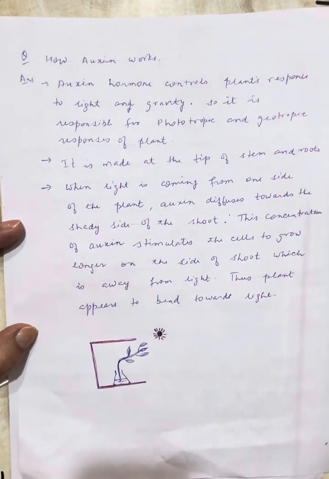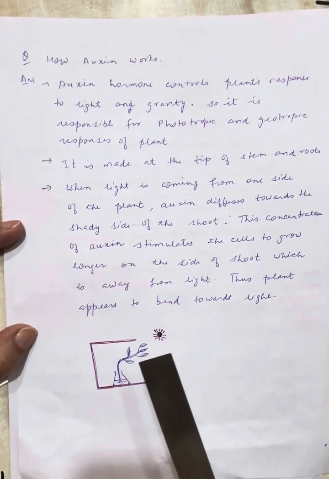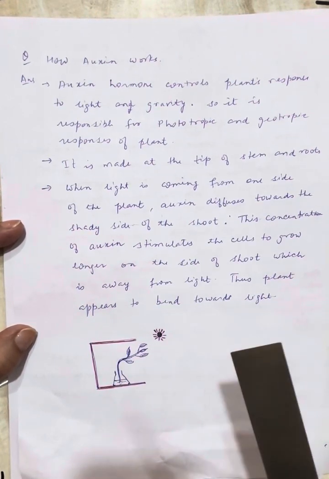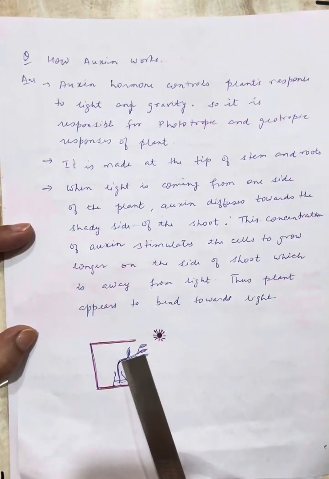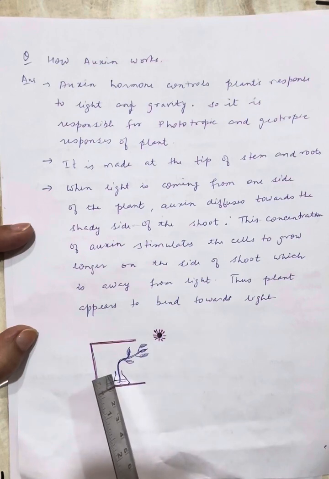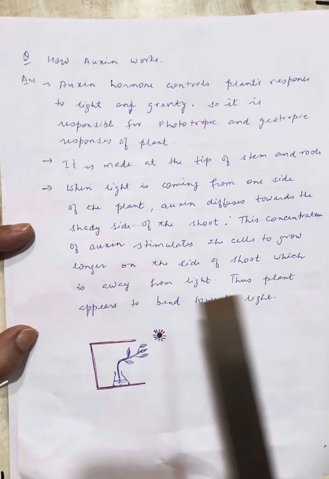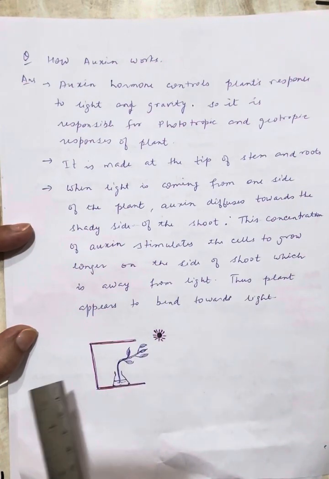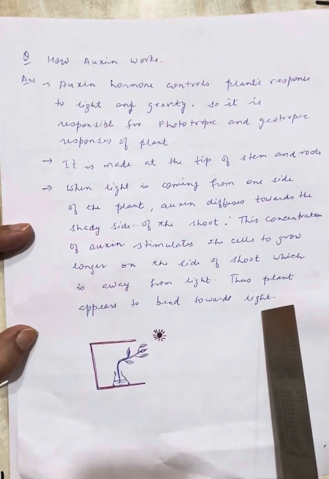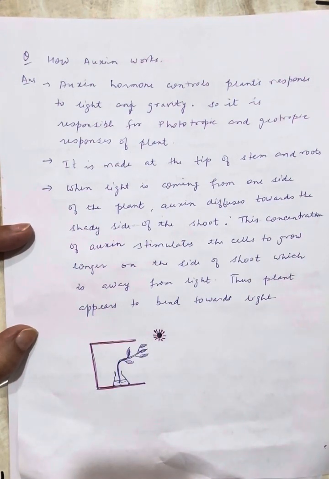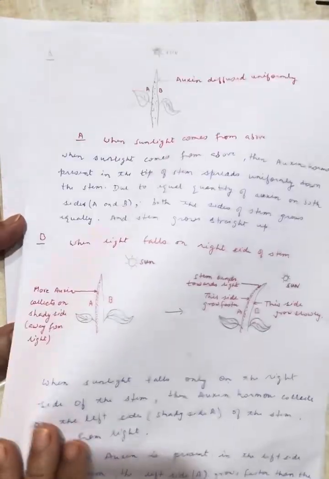When the light is coming from one side of the plant, I have drawn a small figure here. If the light is coming from one side of the plant, auxin diffuses towards the shady part. Auxin will diffuse towards the shady side of the shoot. This concentration of auxin stimulates the cells to grow longer on the side of the shoot which is away from the light. Thus the plant appears to bend towards light. Okay, so you got this. So here I will explain this way.